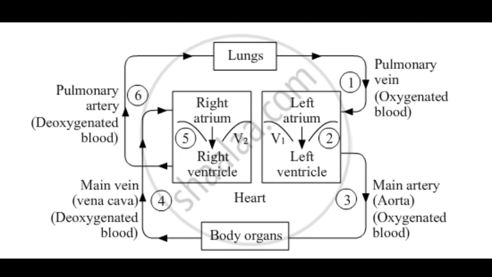A circulatory system in which blood travels twice through the heart in one complete cycle is called double circulation. In the human circulatory system, the pathway of blood from the heart to the lungs and back to the heart is called pulmonary circulation, and the pathway of blood from the heart to the rest of the body and back to the heart is called systemic circulation. These two types of circulation taken together make double circulation.